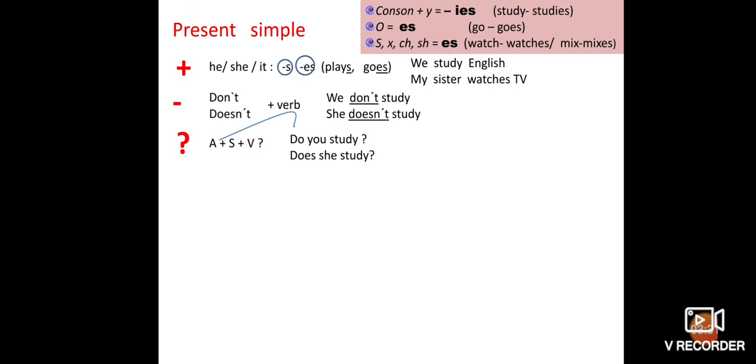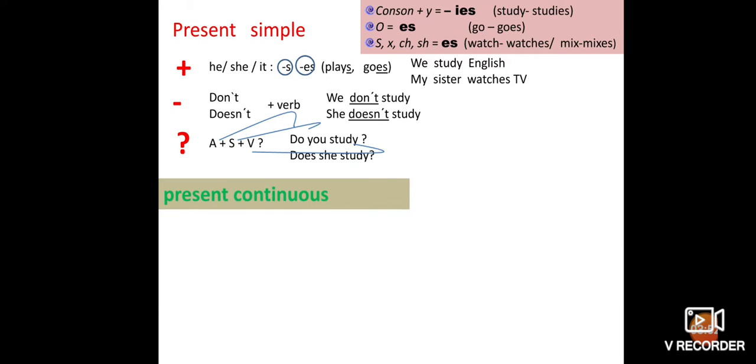So here a becomes the verb do, and s becomes the subject. Here we can see how the system is going on.